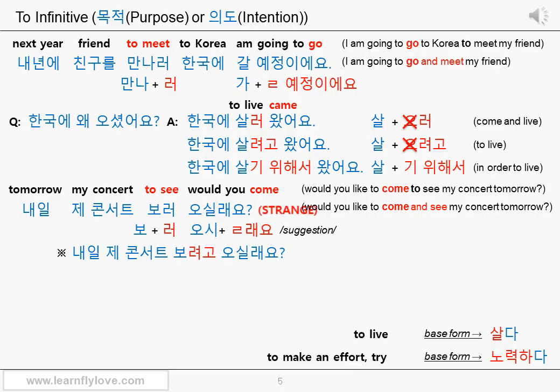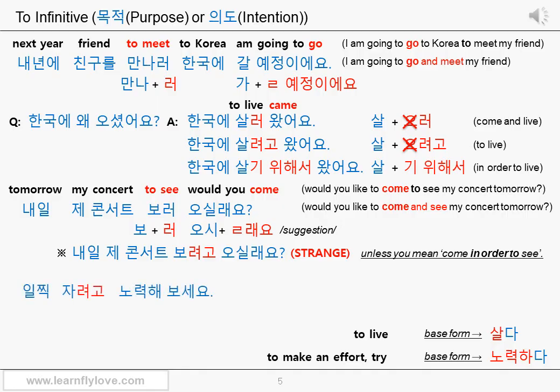This 보려고 part sounds strange because the suggestion ending 을래요 is used. 보려고 오실래요 can sound like, would you come in order to see? It will sound the same with the compound expression 기 위해서, of course. Therefore, when you use the suggestion or command ending with the movement verbs, you need to use the connective ending 으러, 러. Okay?